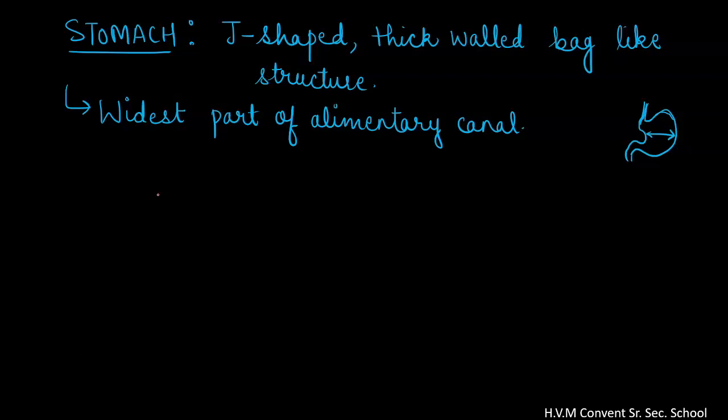The inner wall of the stomach has gastric glands present in it. So the lining of the stomach has gastric glands present on it. These are the gastric glands present on the inner lining of our stomach.